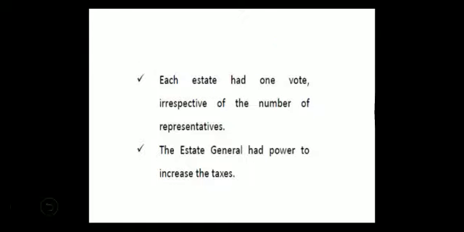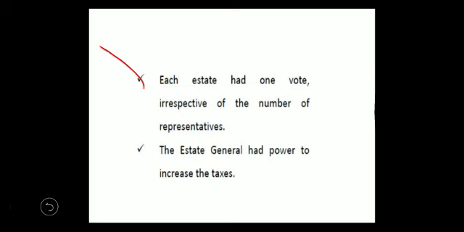So here the proposal for the new tax was being discussed. Before I explain this, children, I want to make it clear who the Estates General were. Actually, the Estates General was a political body to which the 3 estates sent their representatives, and each estate had 1 vote irrespective of the number of members.